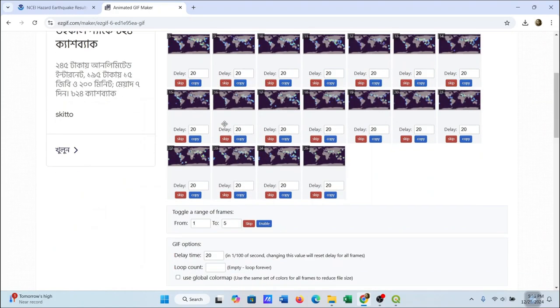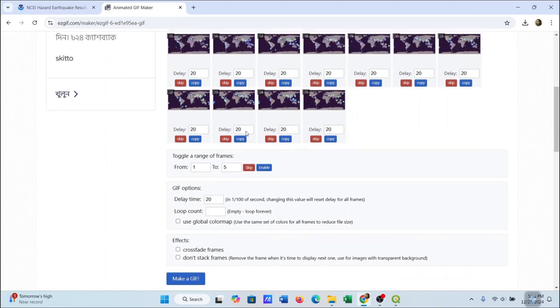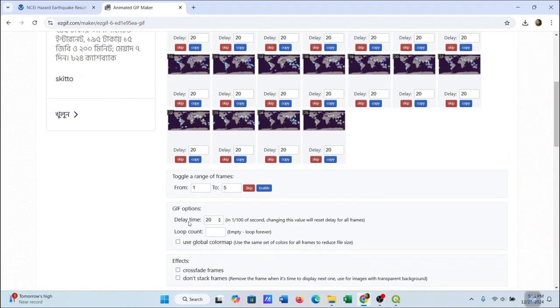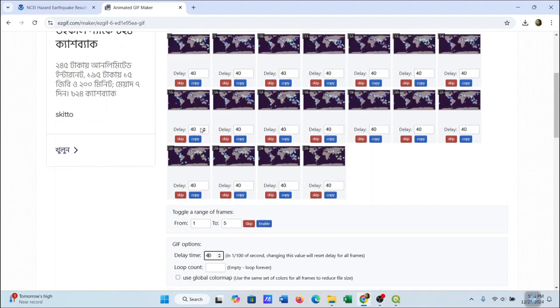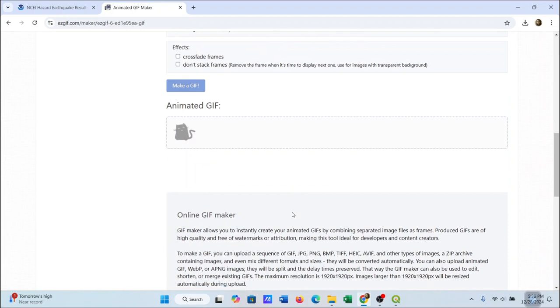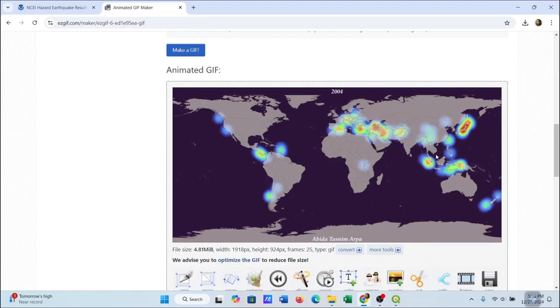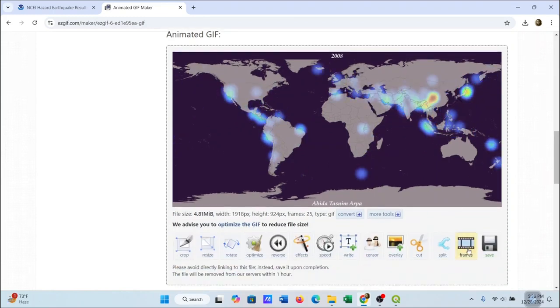So here we can increase or decrease the delay for each frame. Then I will increase the delay here. It will change for every frame. So I will change it to 40. So make a GIF. So it's ready here. Now I can just save this.